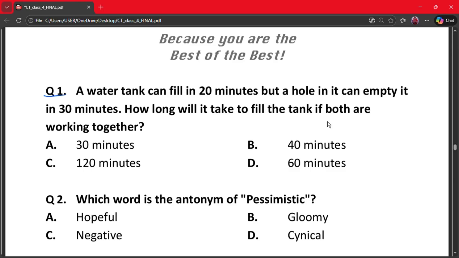So the filling rate is 1/20 tank per minute and the emptying rate is 1/30 tank per minute. So our net rate is 1/20 minus 1/30. So this is (3 minus 2)/60. This gives us 1/60. So the tank fills in 60 minutes. Our correct answer is option D.